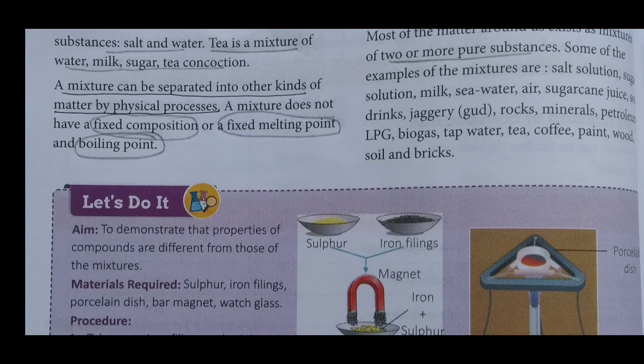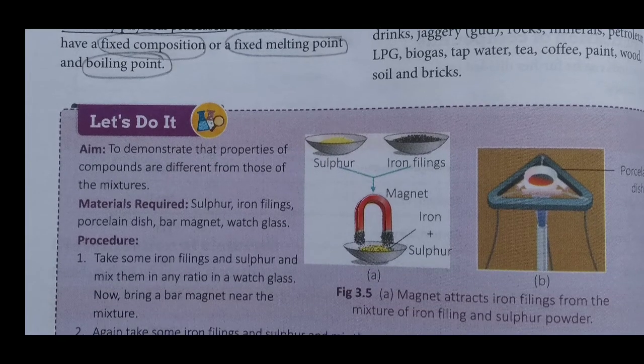Yes, a mixture can be separated by physical process only. Now, what is a physical process? That we will learn in the next video. Because it can be separated, once again I am repeating that it does not have a fixed composition. You can see on the screen, I have underlined there that it does not have a fixed composition. It does not have a fixed melting point.